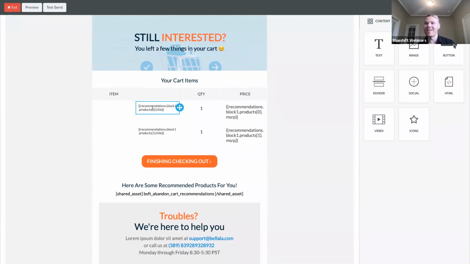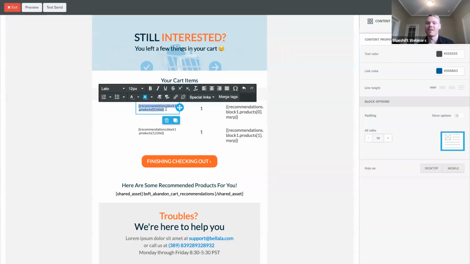What I want to draw your attention to specifically, though, is where we're embedding all of this information. So over here, I have the title of all of my different items. On the right-hand side, I have the MSRP. And of course, the first thing you're probably thinking here is, don't tell me I have to learn a templating language, and of course not. So everything we've done in Blueshift is just designed to take something that's really complex and productize it and abstract it for a non-technical user so that it's easy to use.